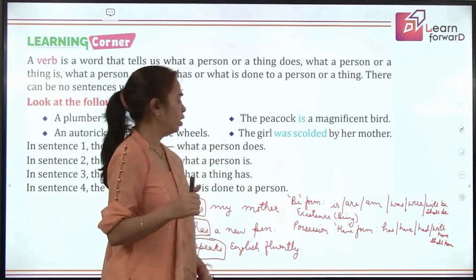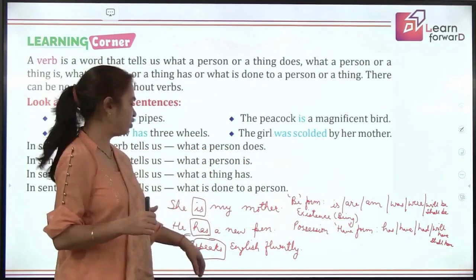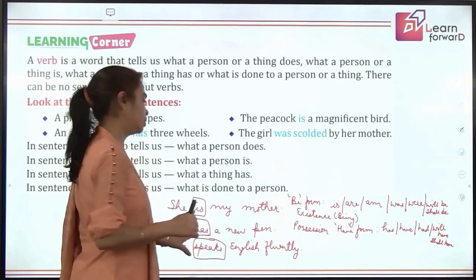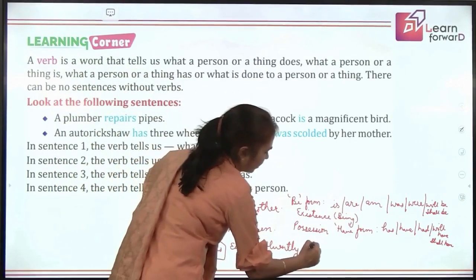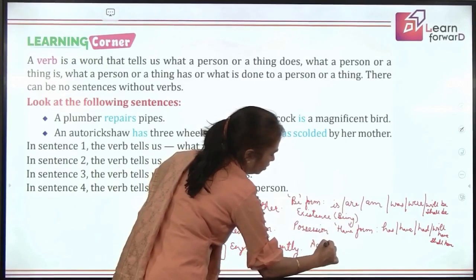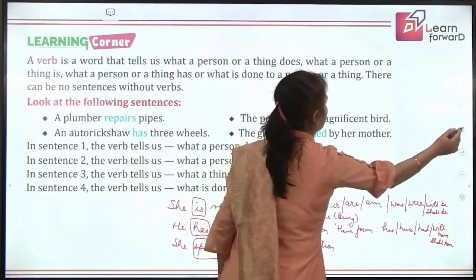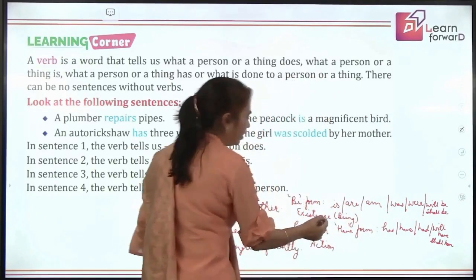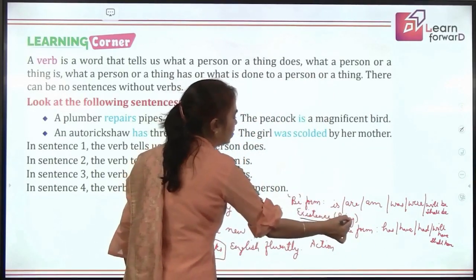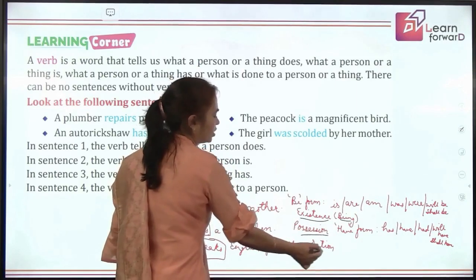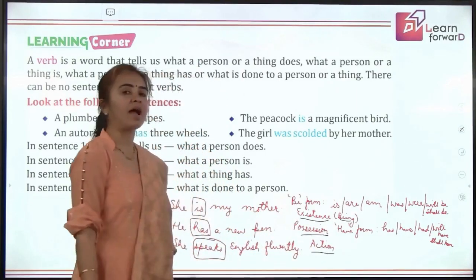So now in the third sentence we have, she speaks English fluently. Speaks is definitely an action. This is a doing word, right? So what all do we have in verbs now? We have existence, that shows being of something. We have possession, and we have action.